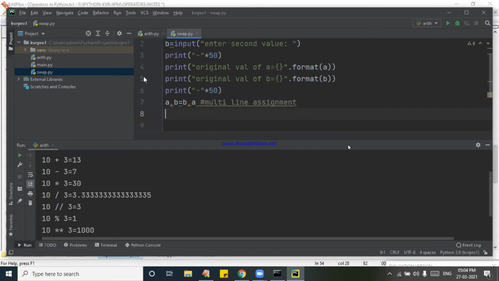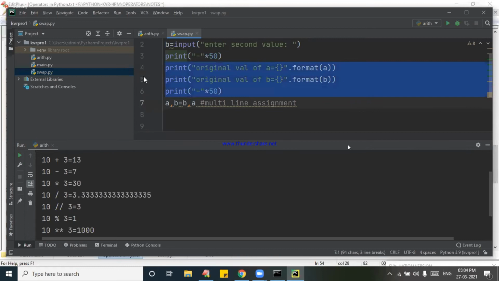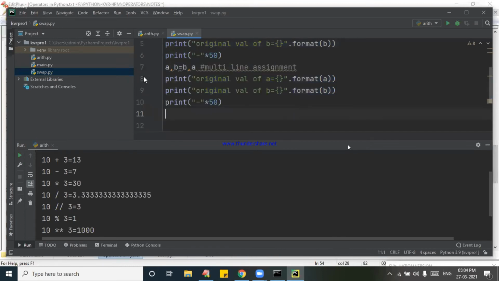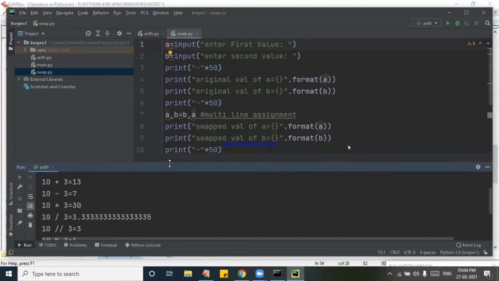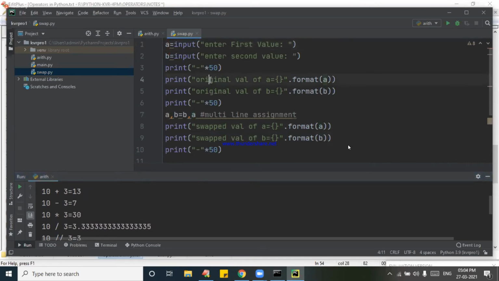Multi-line assignment. Yes, done. Now print. I will take these lines as they are, just pasting them. See that, swapped value of A. Same, swapped value of B. I got it. Coming to the program now, I just want to execute my program. Now say Control S. Say right click.